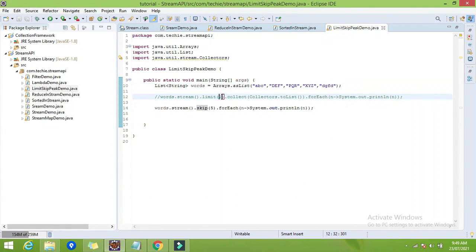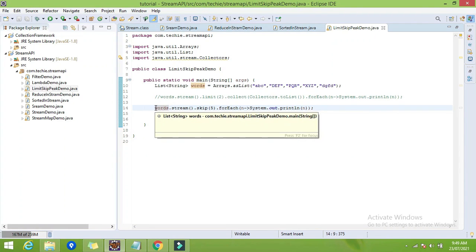If we give 2, it will consider only 2 elements. But in case of skip, whatever number of elements we give as a parameter to the skip, it will remove that many elements, or we can say it will exclude that number of elements from the stream and will process the remaining ones. That is all about the skip.